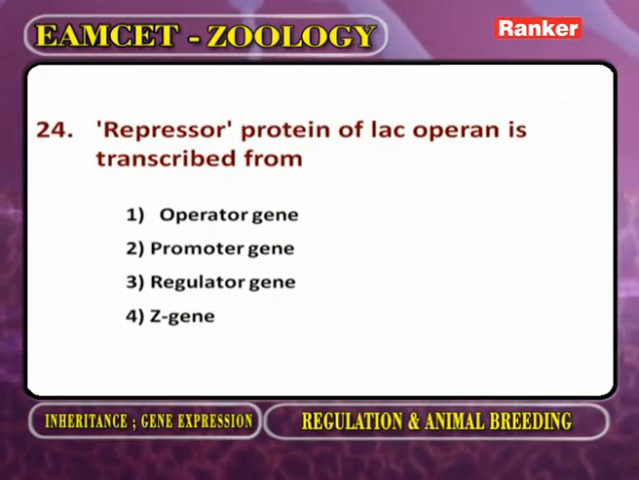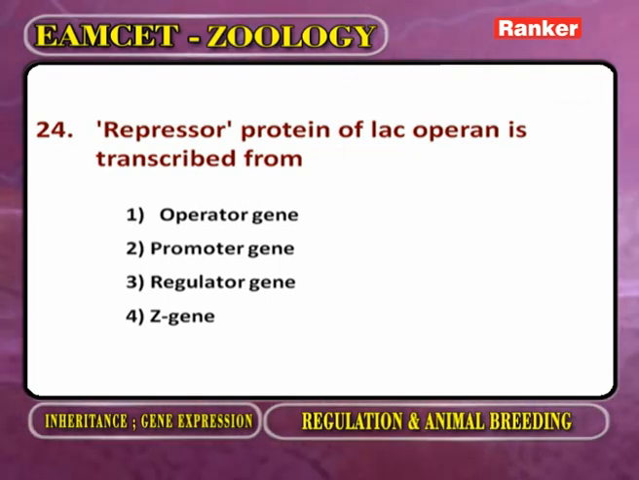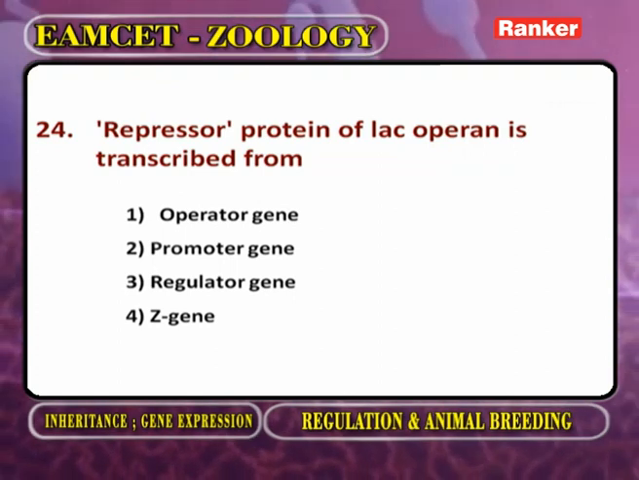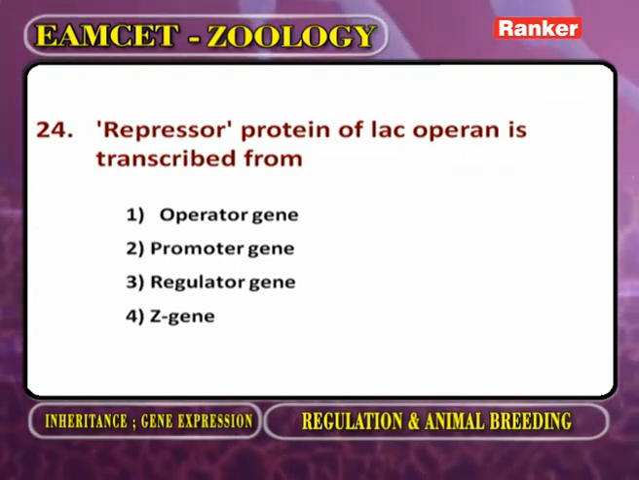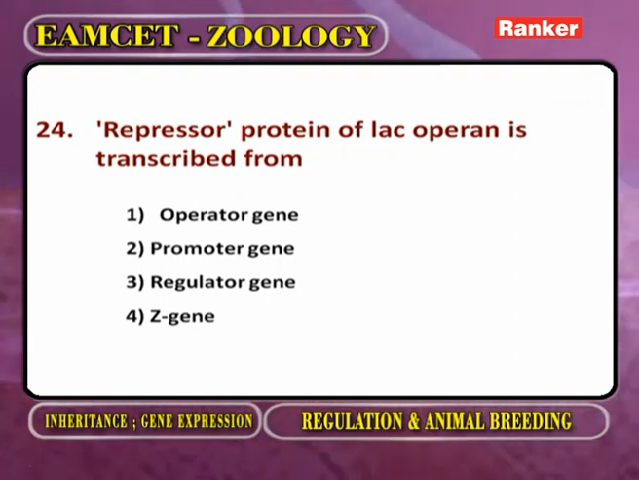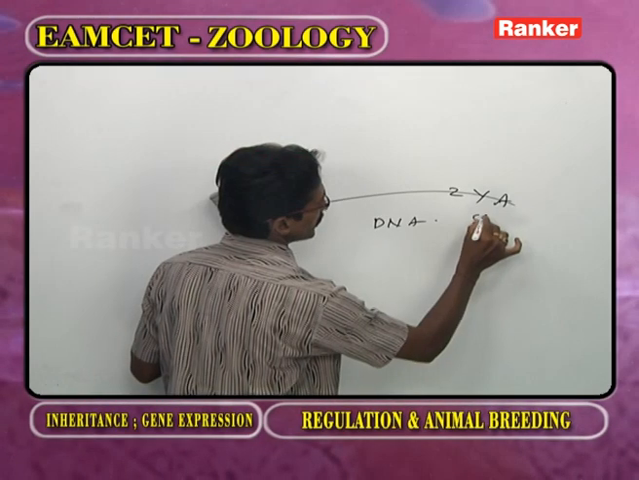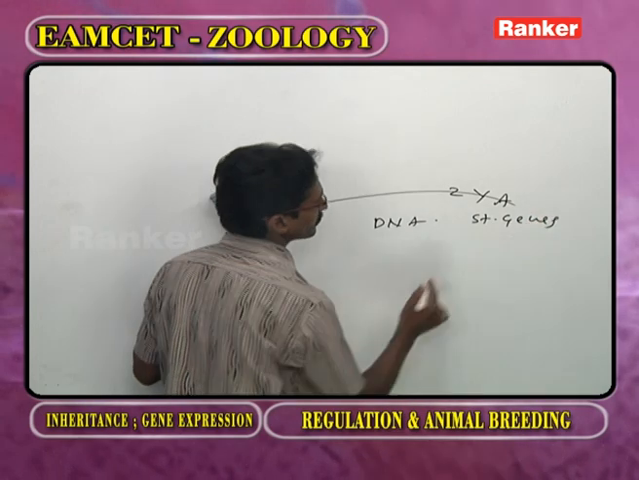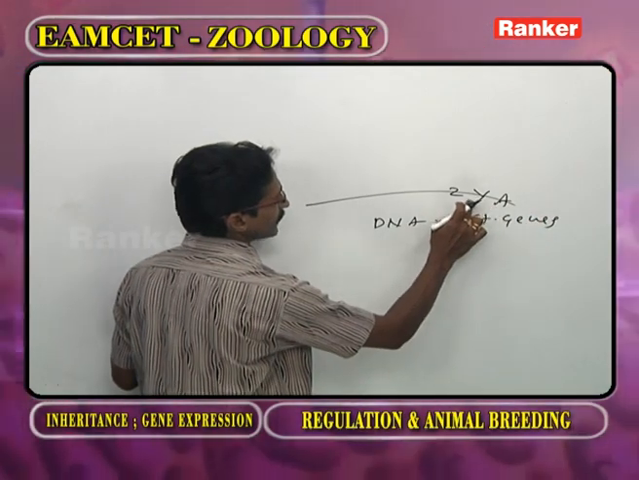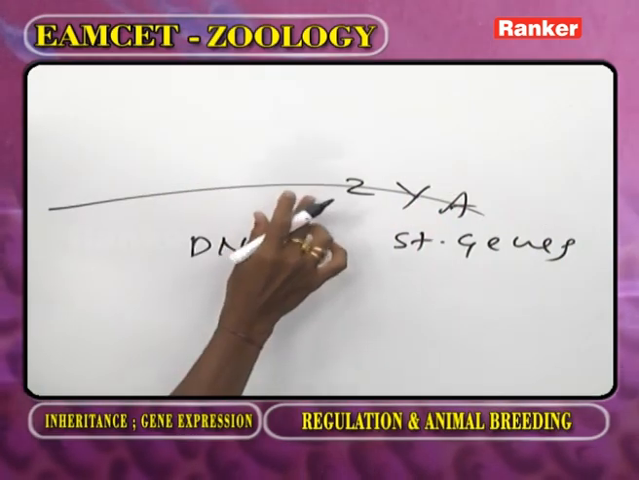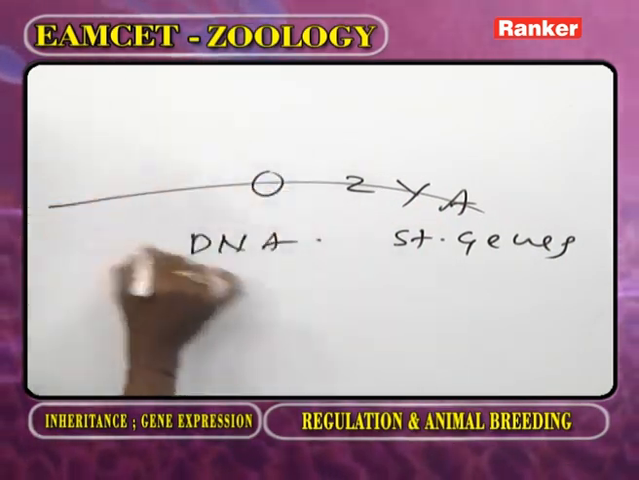Next question: a repressor protein of the lac operon is transcribed from. Now as we observe gene expression and regulation in prokaryotes, this is the DNA strand. In the DNA strand, what are the structural genes? A, Y, Z. These are structural genes. On the left side of Z, what is present? Operator.